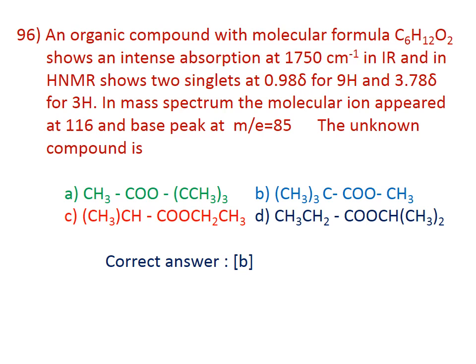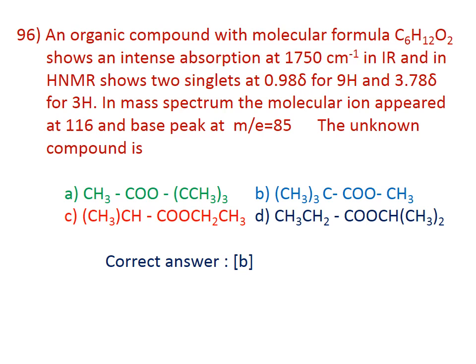In the mass spectrum the molecular ion appears at 116 and the base peak at m/e 85. The unknown compound is? Here there is a peak for 9H and a peak for 3H, so you can expect 2 signals. Therefore, the answer may be A or B. Options C and D are not correct. One is due to the methyl group and another due to the trimethyl group.